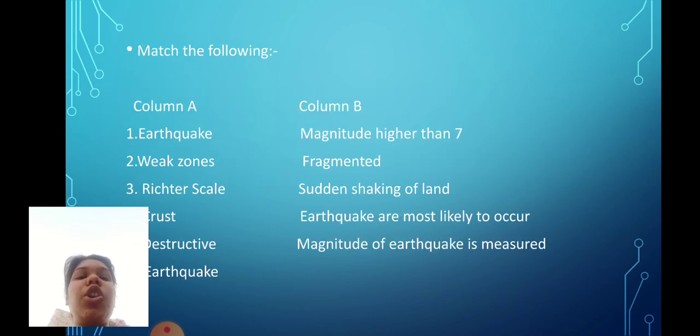Now, match the following. Earthquake? Yes, sudden shaking of land. Weak zones? Yes, earthquakes are most likely to occur. Richter scale? Yes, magnitude of earthquake is measured. Crust? Yes, fragmented. Destructive earthquake? Magnitude higher than 7. Good.